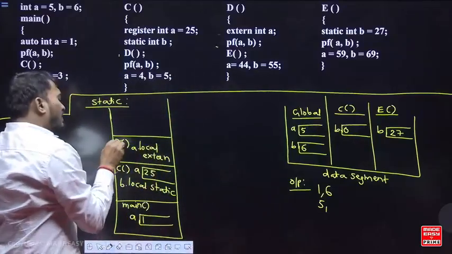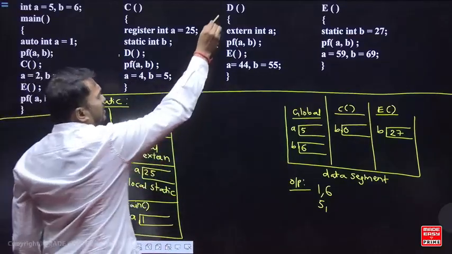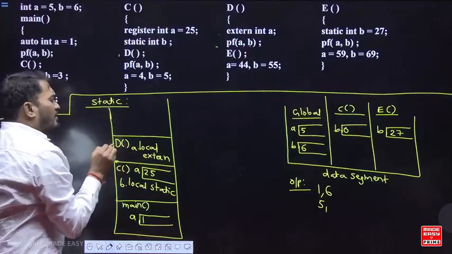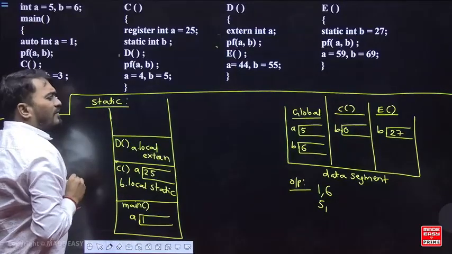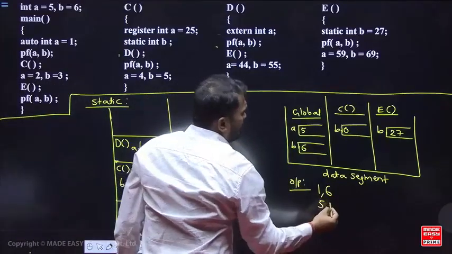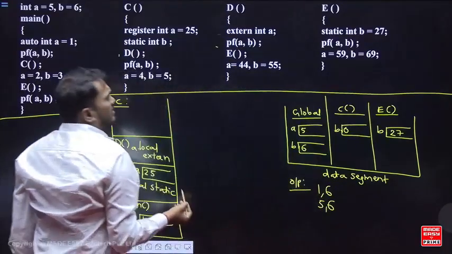And next, B is what? A free variable. In the function D, B is a free variable, static scoping. From where do you take it? Global. So global में B का value कितना है? 6 है. So that is 5 comma 6.